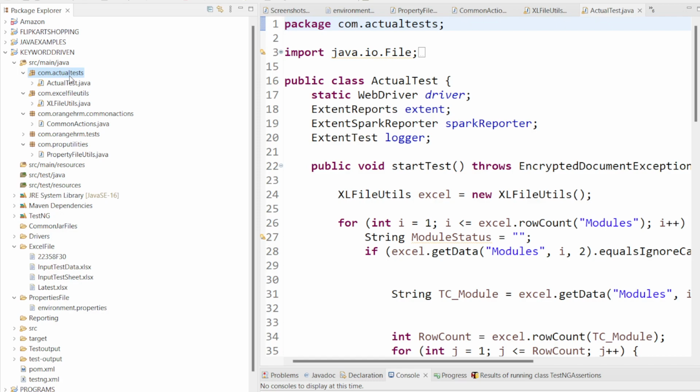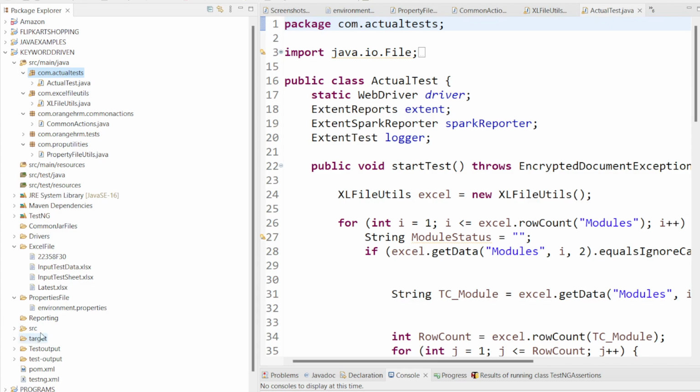So for that we need to generate some reports, either an Allure report, or a TestNG report, or an HTML report, or an ExtentReport. Any kind of report it will be, but we want the output report, right? So where will we store that one?